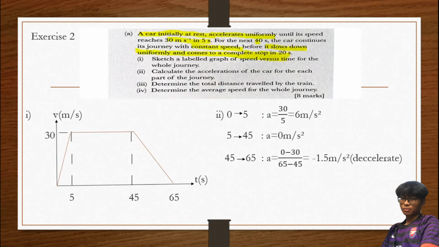Actually, we can use another method to find this area under the graph. But we must separate like this. You know, this is triangle, and then square, and then triangle. So kita boleh sum area.